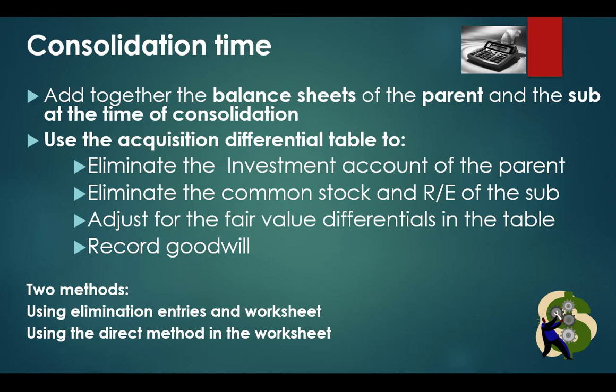We also need to eliminate the retained earnings of the sub because we just acquired it. The parent only shares in the retained earnings of the sub since acquisition, not prior to that. We need to eliminate the common shares of the sub because when we bought them, their value is captured in the net assets. Again, it avoids duplication.